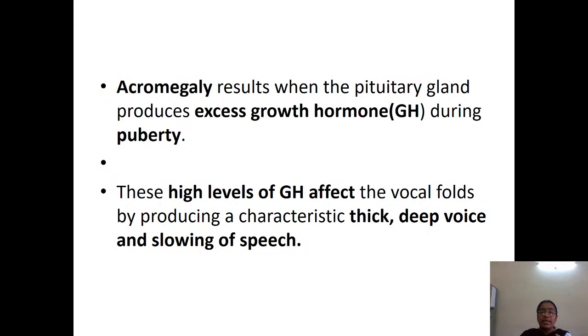As we said earlier, acromegaly: we have seen the mandible is protruded and a thick nose is present. Acromegaly results when there is excessive growth hormone during puberty. So during puberty, if excessive growth hormone is produced, the person suffers with a condition called acromegaly, where there is a thickened or broad nose, and the mandible, that is prognathism, where there is protrusion of the mandible.